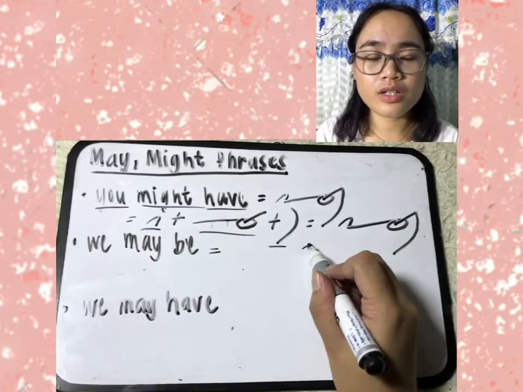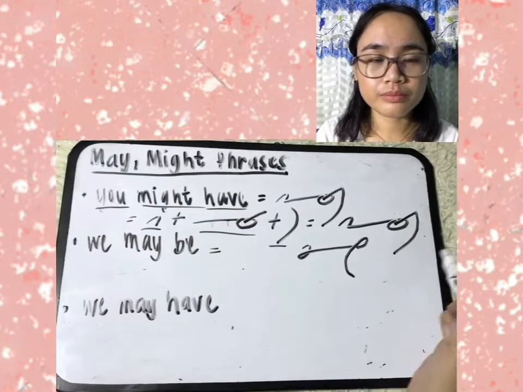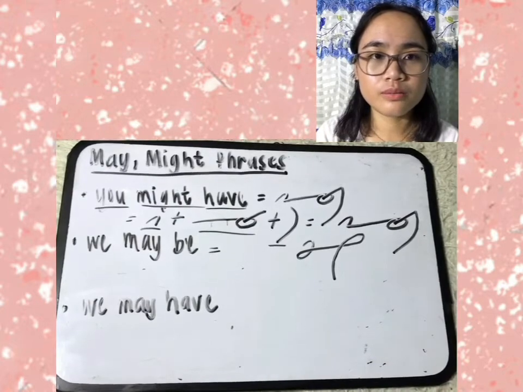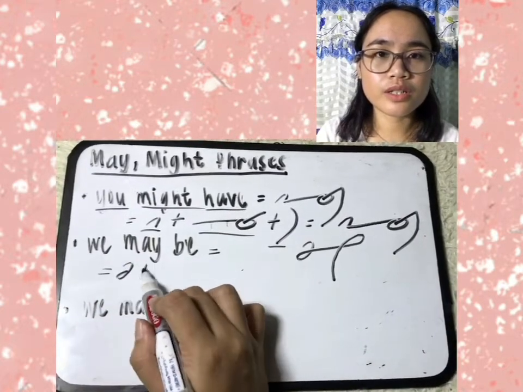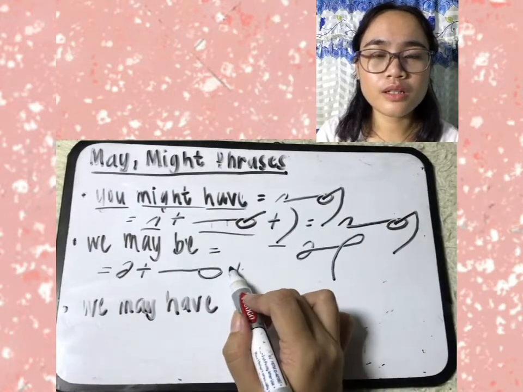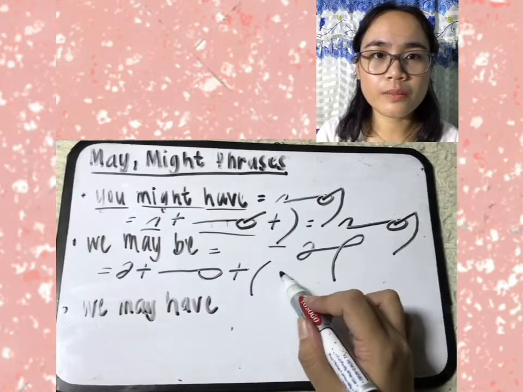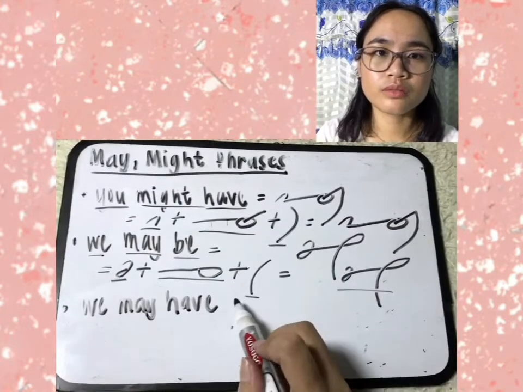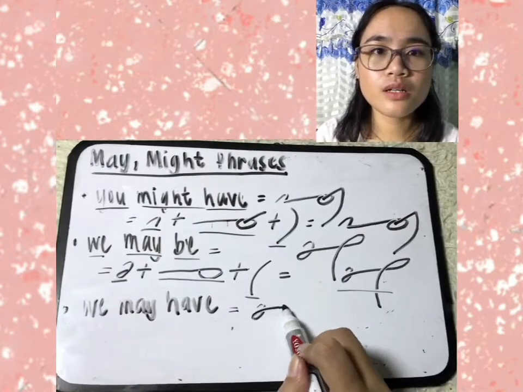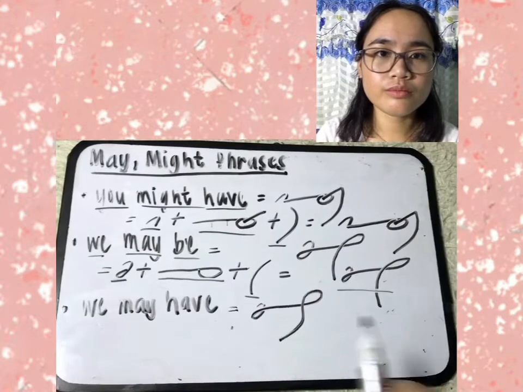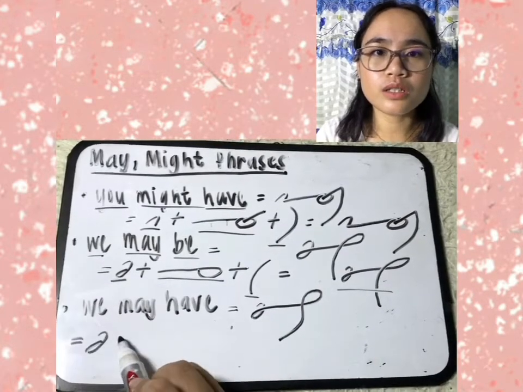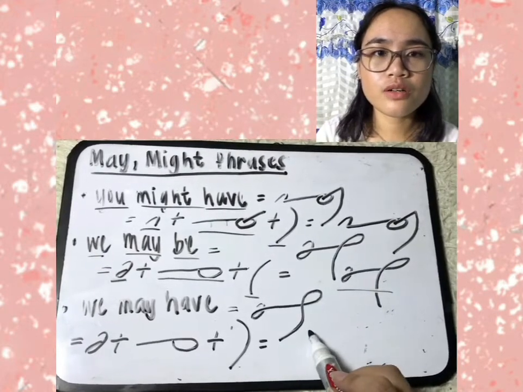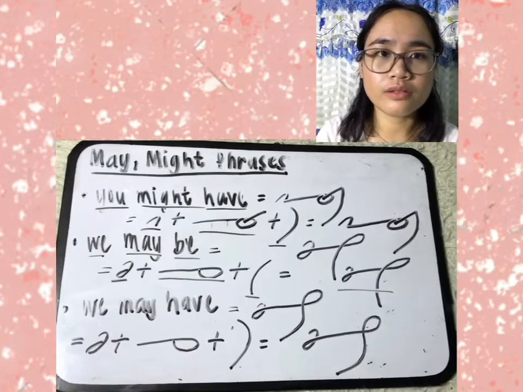Next is we may be. So may are special cases because the circles are written higher up, positioned above. So we may be, we may and be. So if combined, we may be. Next, and lastly, we may have. So UI, then MA for may, then have, a long downward curve facing right. So we may have.